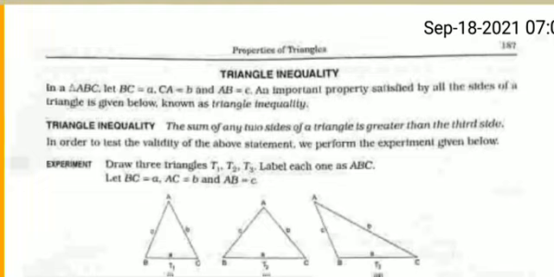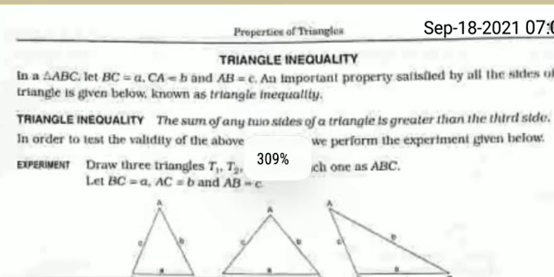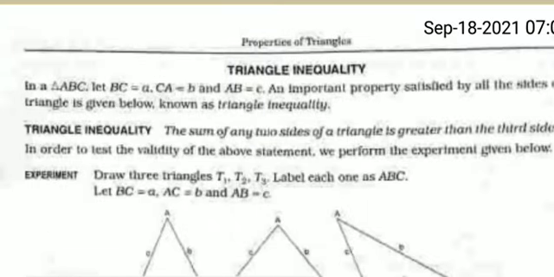Here is the statement, a very important thing. In a triangle ABC, let BC equal A, CA equal B and AB equal C. An important property satisfied by all the sides of a triangle is given below.